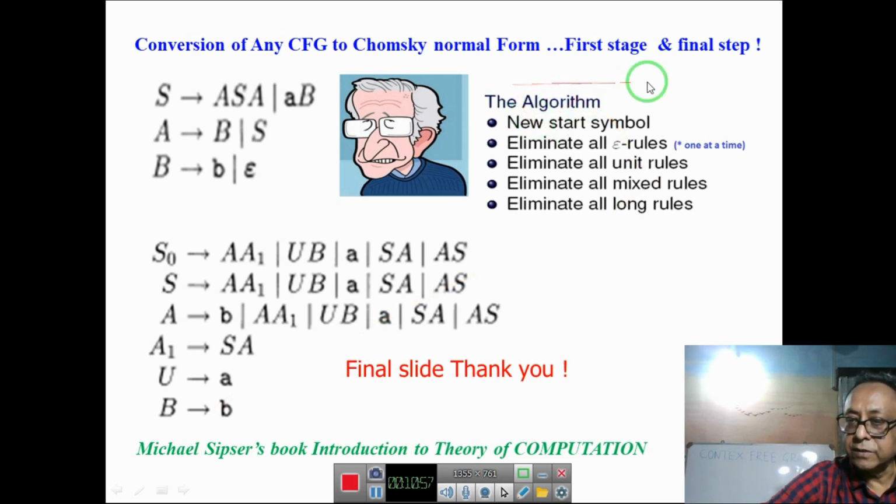And this is the algorithm. First you get rid of all useless and non-reachable symbols, then if S appears on the right hand side, take a new start symbol. If it does not, then you don't have to take a new start symbol, but it is always safe to take one. Then eliminate all epsilon rules one at a time, eliminate all unit rules, eliminate mixed rules, eliminate long rules. I think I have made it understandable to you. Thank you very much.